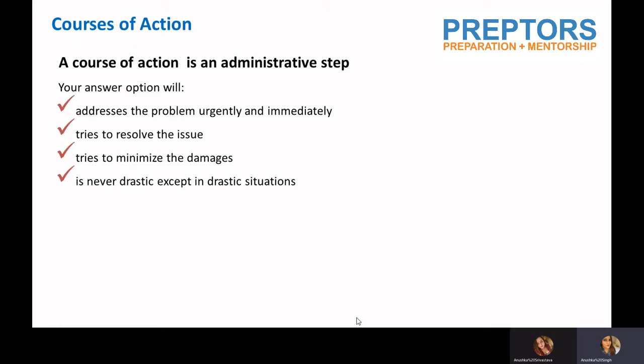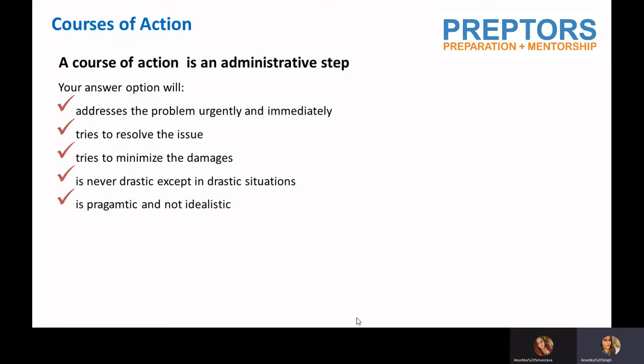It is never drastic except in drastic situations. Now, what do I mean by this? It is not extreme unless the situation is extreme. So if I talk about terrorism or floods or drought, these are extreme conditions. But I can't say that about prediction of rainfall or maybe a minor accident on the street. These are not drastic. So you should not take drastic steps in such cases.